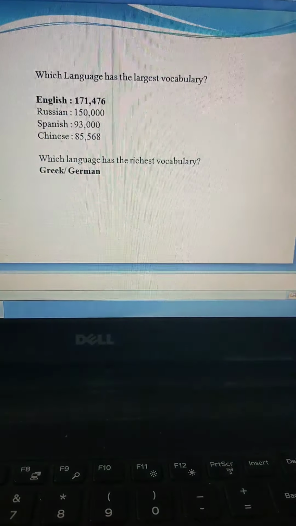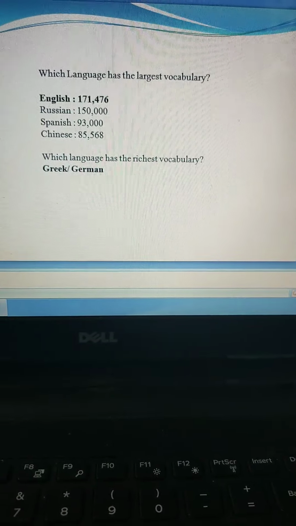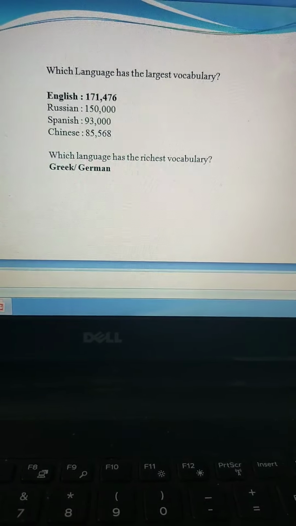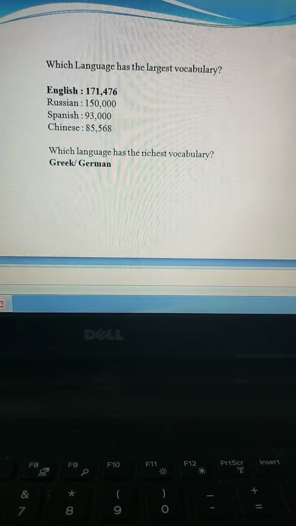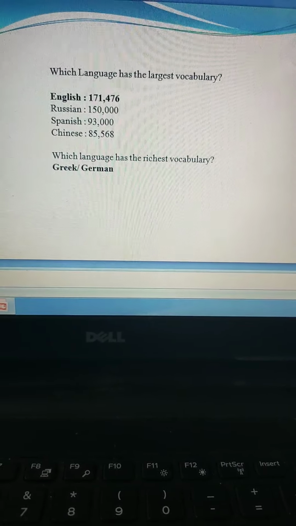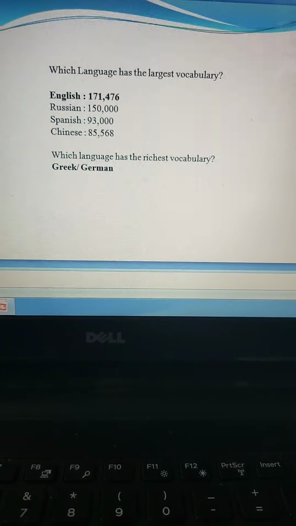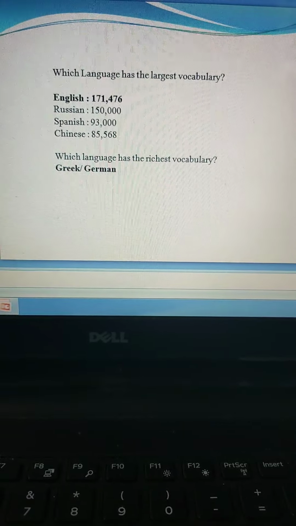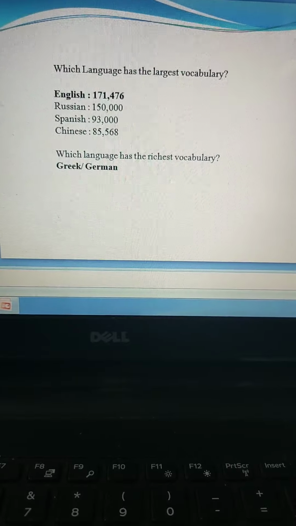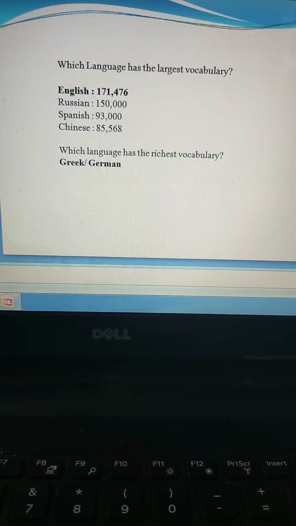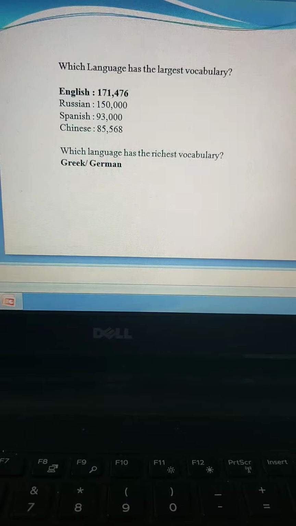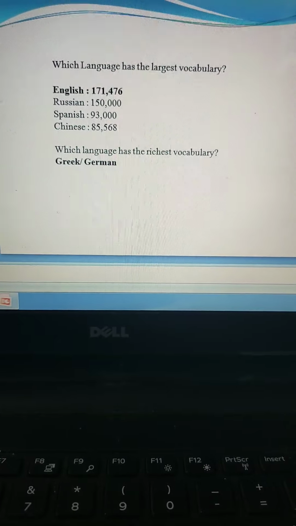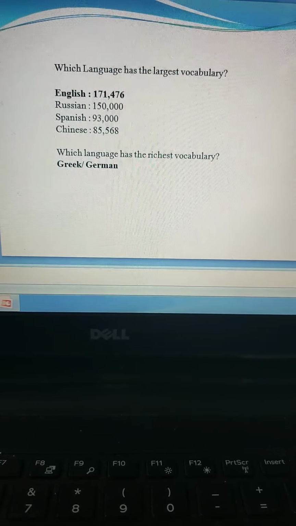Right? To start with, let me ask you a question. Which language do you think has the largest vocabulary? You're right, it is English. According to the count of words by the Oxford Dictionary, there are 1,71,476 words. So the largest vocabulary is in the English language, followed by Russian, which has 1,50,000 words, Spanish, and then Chinese. And the richest vocabulary is in the Greek language.